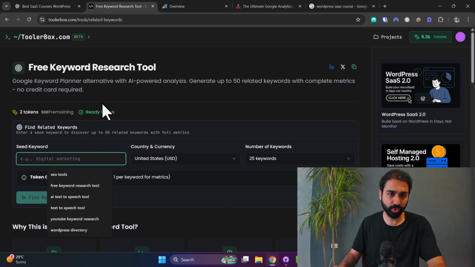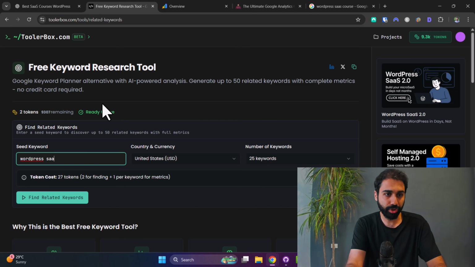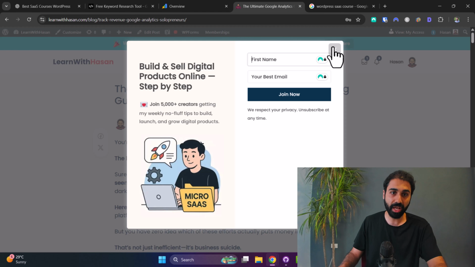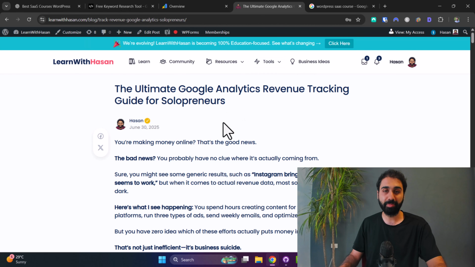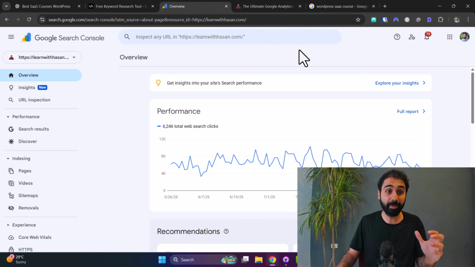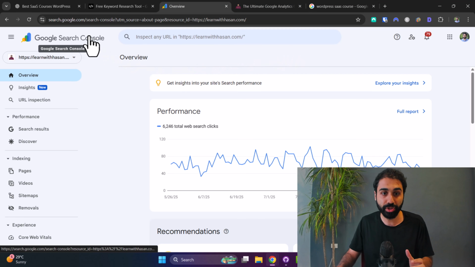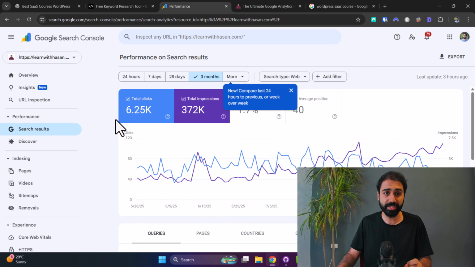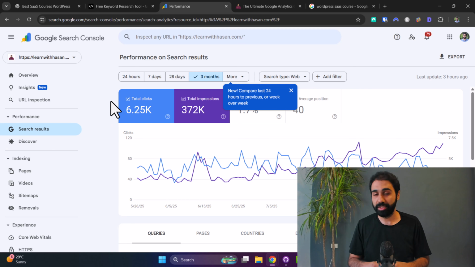We use keyword research tools like this one. I search for keywords, I see the search volume, and then I go here to my website and optimize the page, what we call on-page SEO and off-page SEO, and we start optimizing to rank on Google. And more importantly, we used to track performance with Google Search Console. So you can see how many clicks you are getting, how many impressions, and so on. So this is traditional SEO.